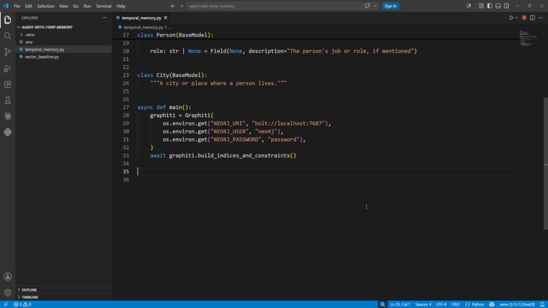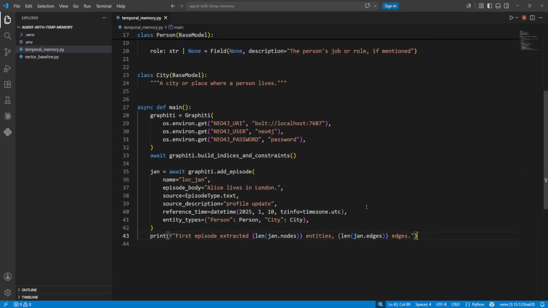Alright, let's give Graphiti its first fact. Alice lives in London, dated back in January. That reference time is the part people skip and it's what makes the memory temporal. Graphiti runs the text through an LLM, pulls out Alice and London and links them with a lives-in edge. And we print the counts right after. If that says 0 edges, extraction didn't connect anything, and you know something is off before you go further.